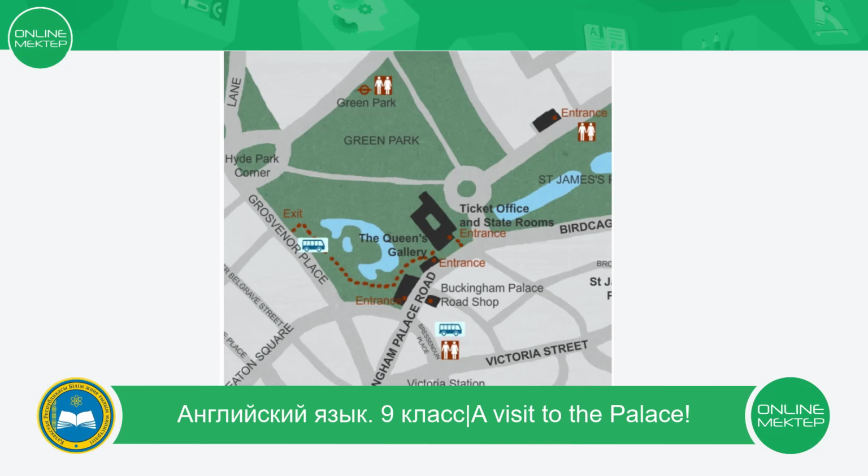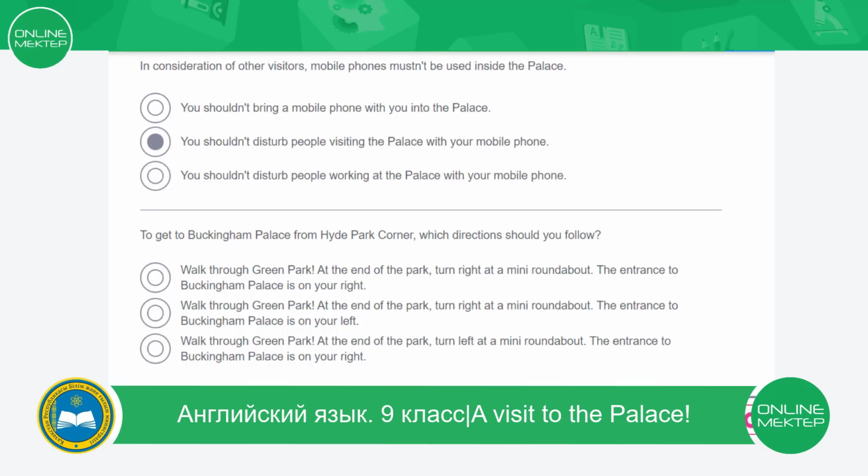And number 3. Walk through Green Park. At the end of the park, turn left at the mini roundabout. The entrance to Buckingham Palace is on your right. Now let's choose. The correct answer is walk through Green Park. At the end of the park, turn right at the mini roundabout. The entrance to Buckingham Palace is on your right.